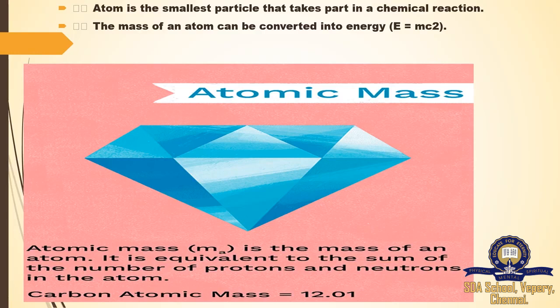It is equivalent to the sum of the number of protons and neutrons in the atom. Yes. So whatever the atom, we can calculate the atomic mass. We need to have two particles. One is proton, another one is neutron. So number of protons and number of neutrons, we can add it together, we can get atomic mass of the given atom. Here they given one example, carbon atomic mass is 12.01, but carbon's atomic number is 6. So the atomic number 6 was doubled, then only we are getting an atomic mass of 12.01.